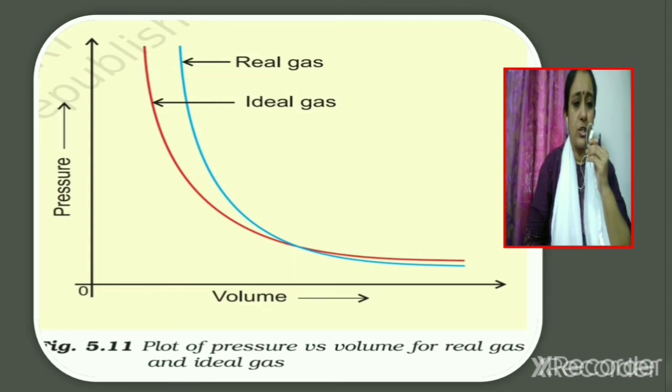But at low pressures, we find that the volume of the real gas and the volume of the ideal gas approach each other. So ideal behavior is found at lower pressures, whereas deviations are found at higher pressures. Thus we come to know that gases do not strictly obey all the gas laws like Boyle's law, Charles' law and Avogadro law at all conditions of temperature and pressure.